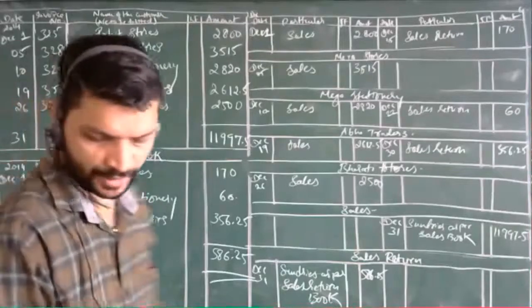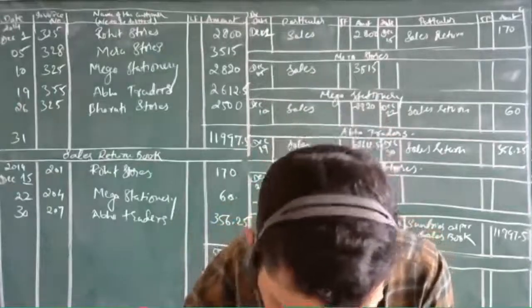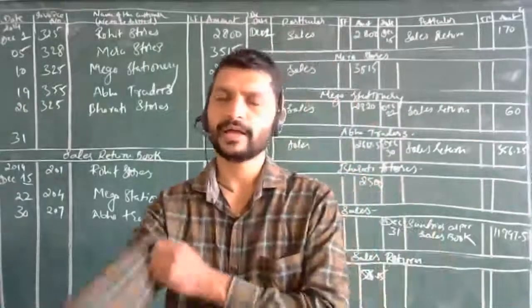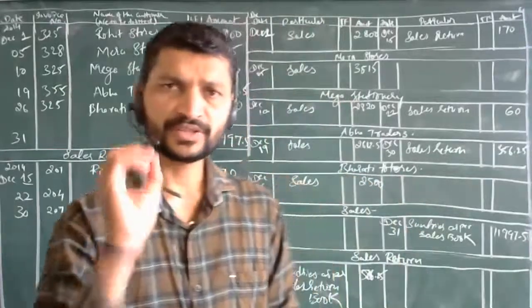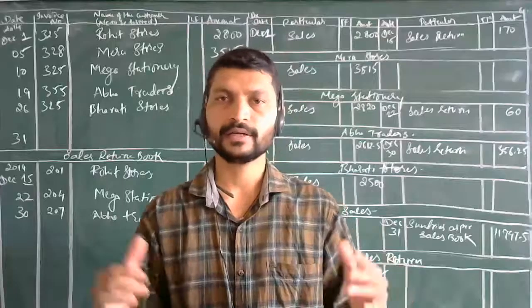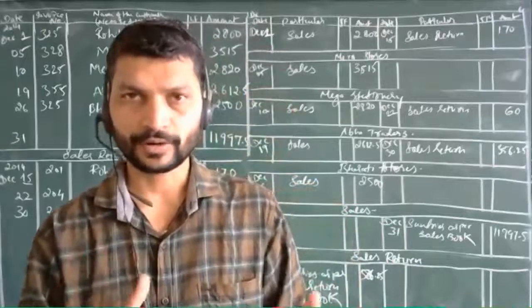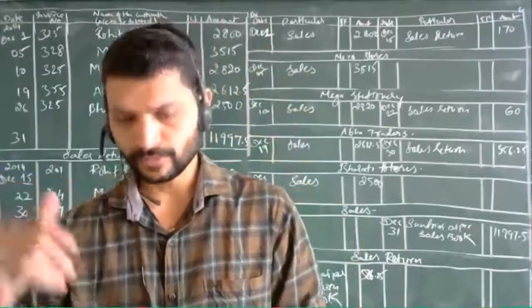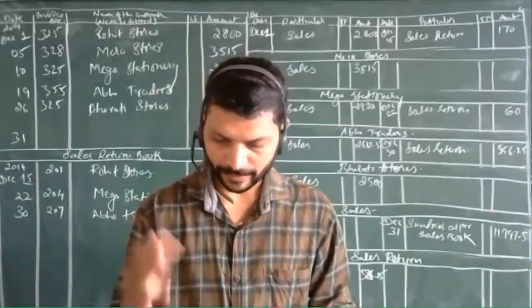After this, I'm going to go for the journal proper concept. In this journal proper, what we are going to see are the transactions which take place but are not recorded in the books. Those unrecorded transactions we are going to record in the journal proper.